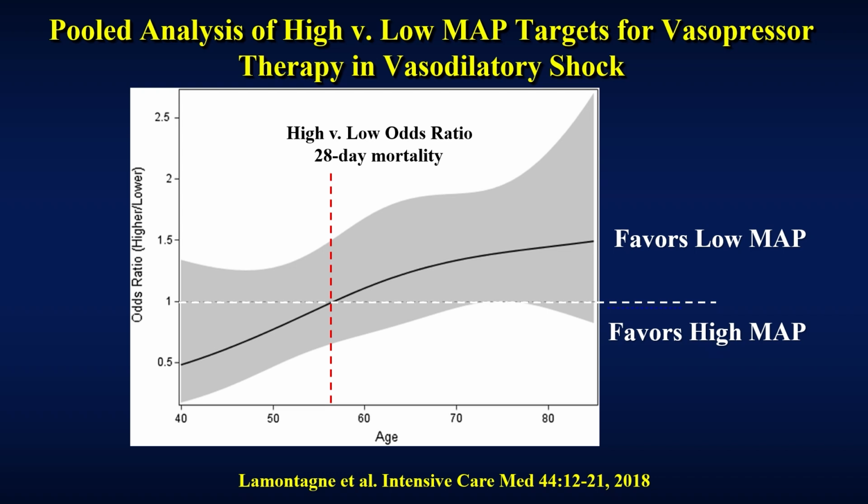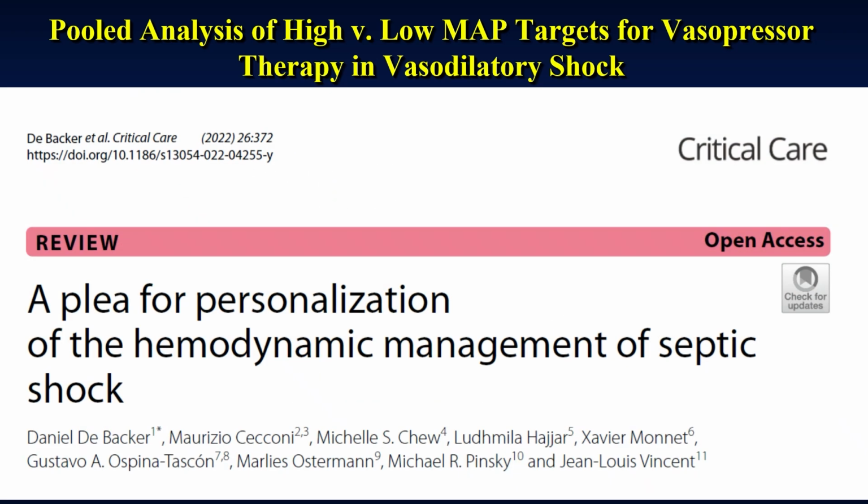And so you should be very careful about trying to give high blood pressure medicines to older people independently of assessing organ blood flow. And that's why we said a few years ago that we wanted to have a personalization of hemodynamic management of septic shock and not to use specific guidelines for everyone. And in this regard, I'm specifically mentioning the surviving sepsis guidelines.